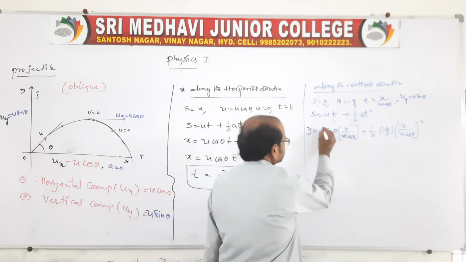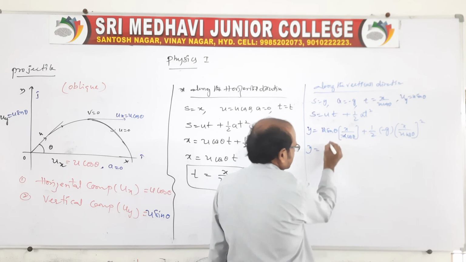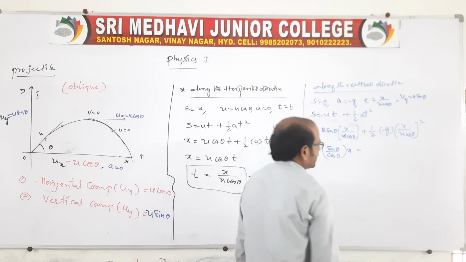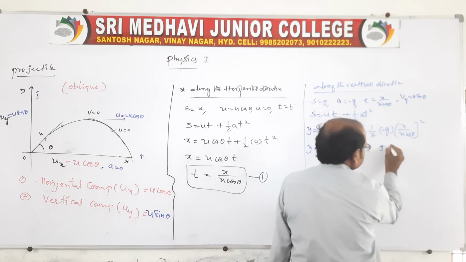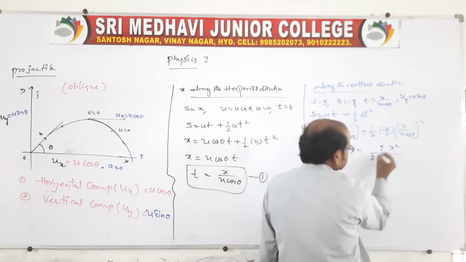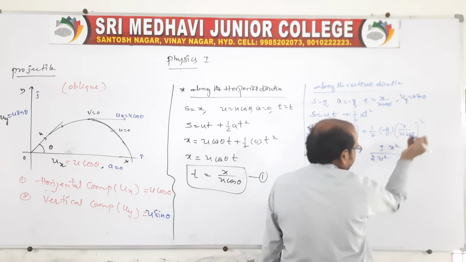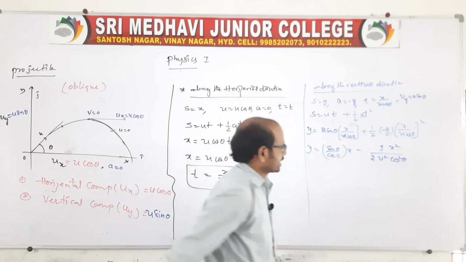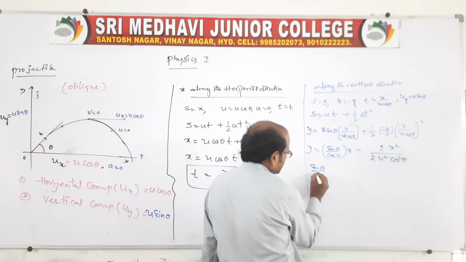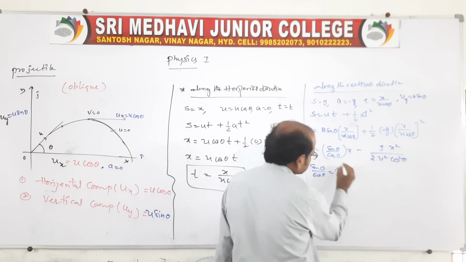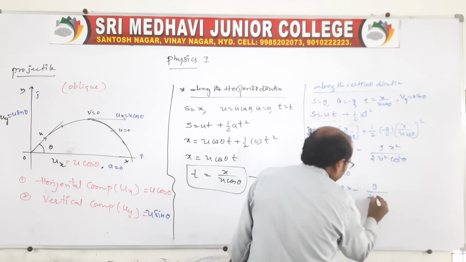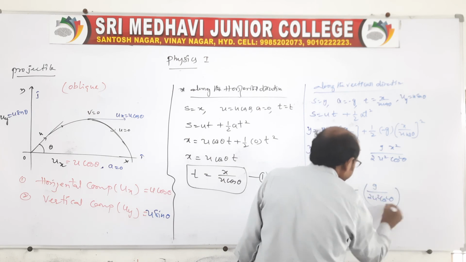So better we cancel it. Therefore y is equal to sin theta by cos theta into x, minus g, into x square, and in the denominator 2 is there, and again u square, because it is a whole square, u square cos square theta. And we know sin theta by cos theta is nothing but tan theta. Therefore y is equal to tan theta into x minus g by 2 u square cos square theta into x square.